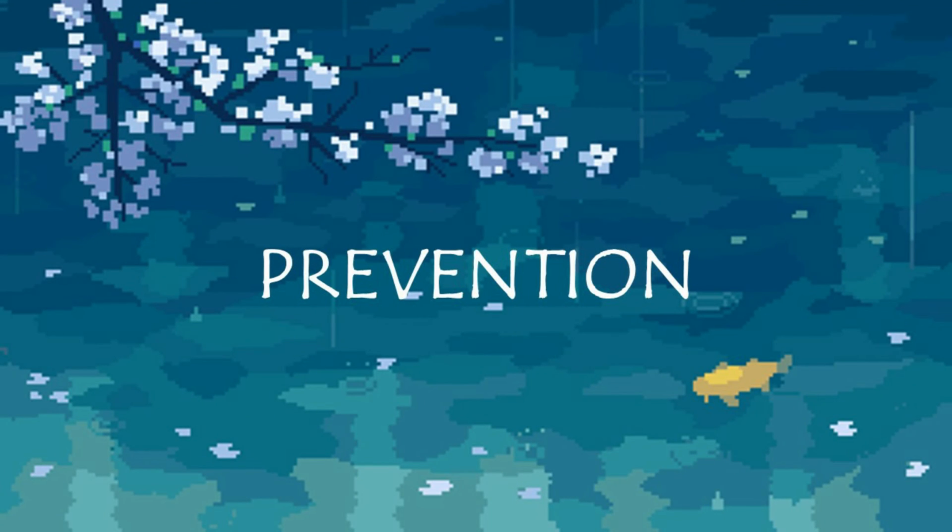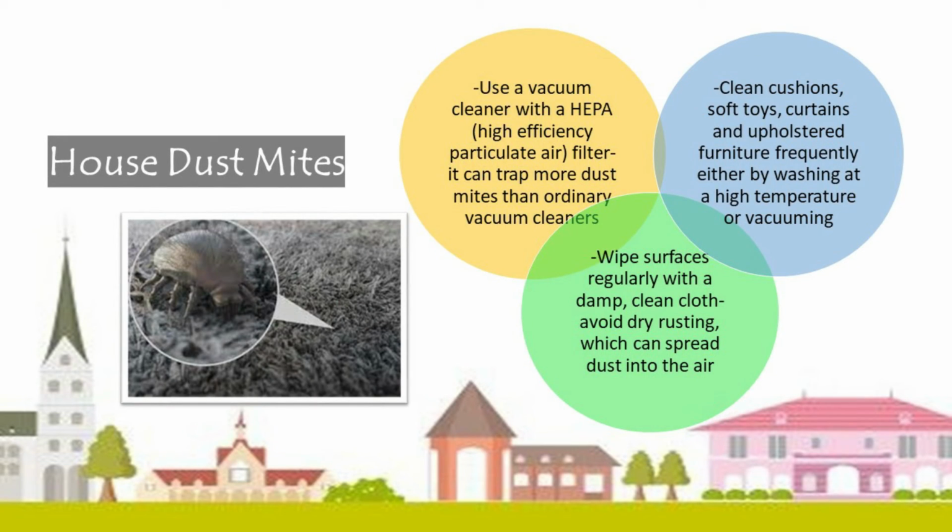Next is about prevention. There are 6 most common allergens whose allergic reactions can be prevented. The first allergen is house dust mites. The number of mites can be controlled by using a vacuum cleaner with a HEPA, high efficiency particulate air, filter that can trap more dust mites than ordinary vacuum cleaners.